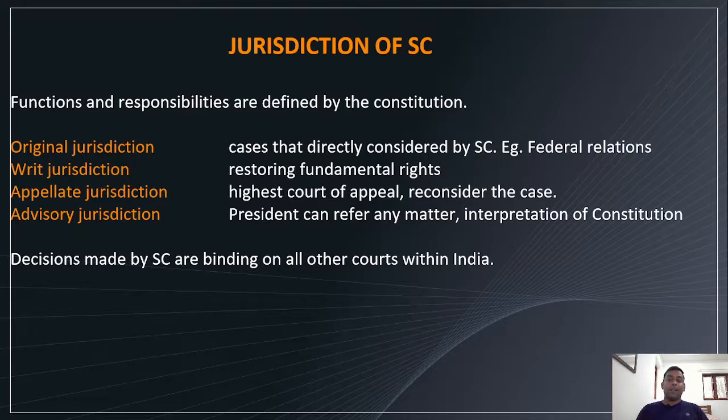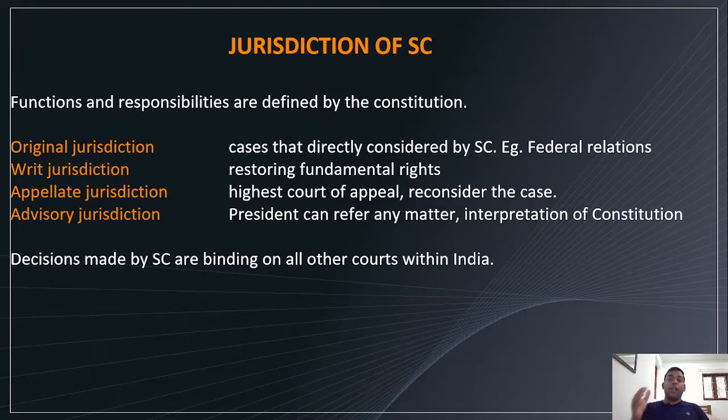What is that? Suppose one failed in High Court in this case, and if High Court permits appealing to the higher court, that is Supreme Court, the person can approach the Supreme Court. Hope you understood the logic, right?